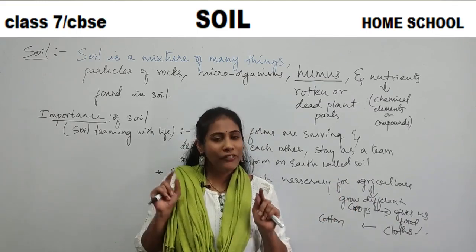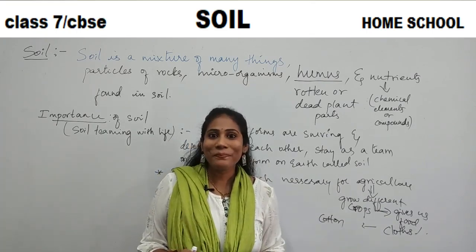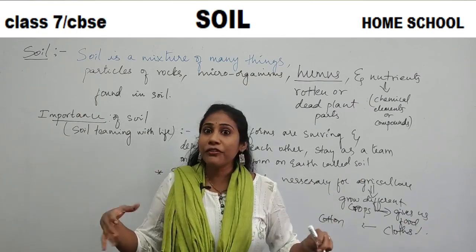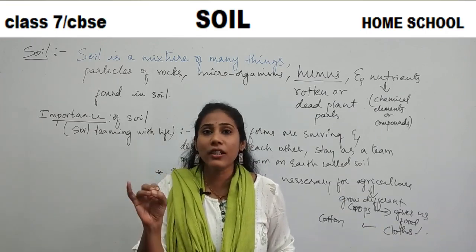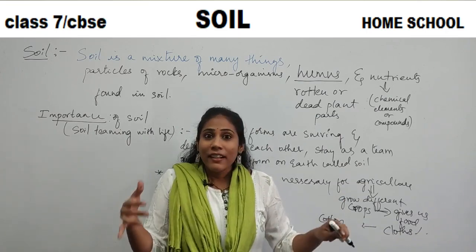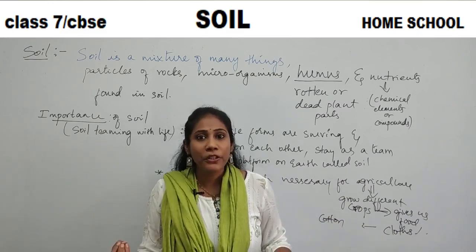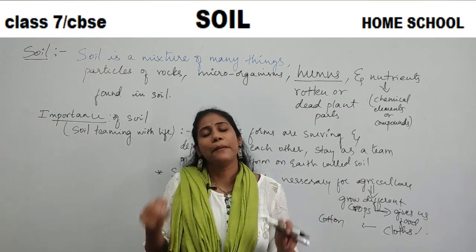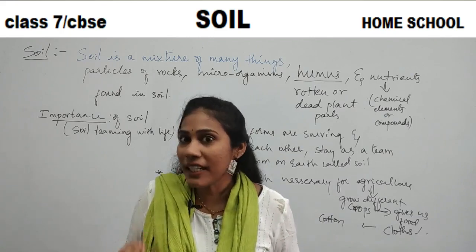Yeah, so got to know how important soil is? Fine. And now we will learn how this soil is formed on this planet Earth. Yes, there must be some process for the formation of soil. We have different kinds of soils. If you go to a desert, how does soil look? Sandy. You will find all sand. Okay, and if you go to your garden, how does soil look? It's very soft. Okay, so we have different kinds of soils. So how are these types of soil formed in our nature? That's what we are going to learn now. Clear?